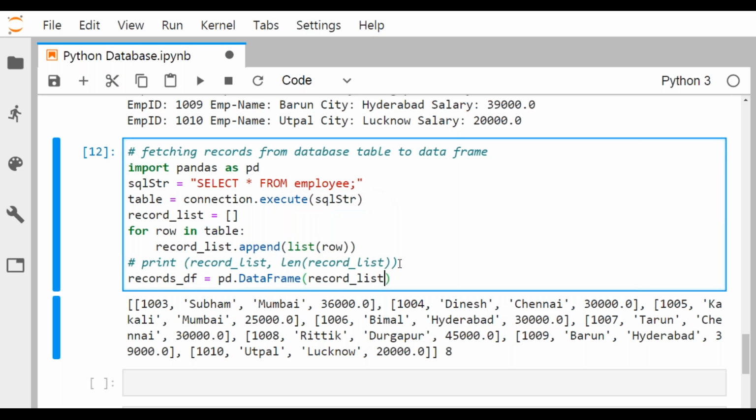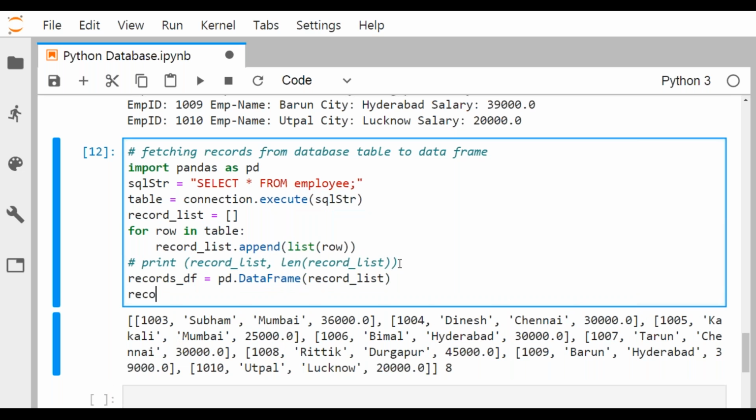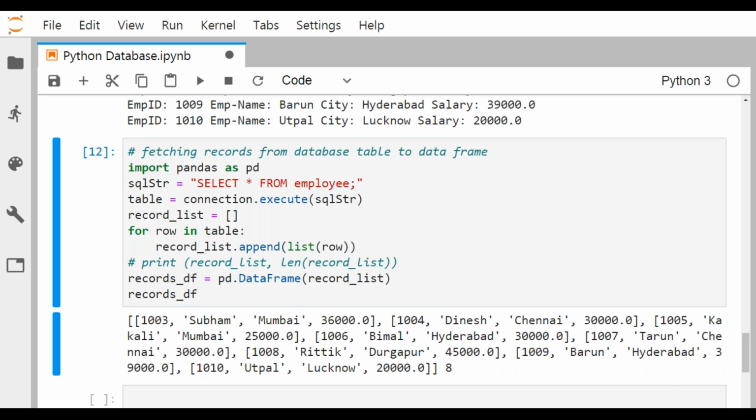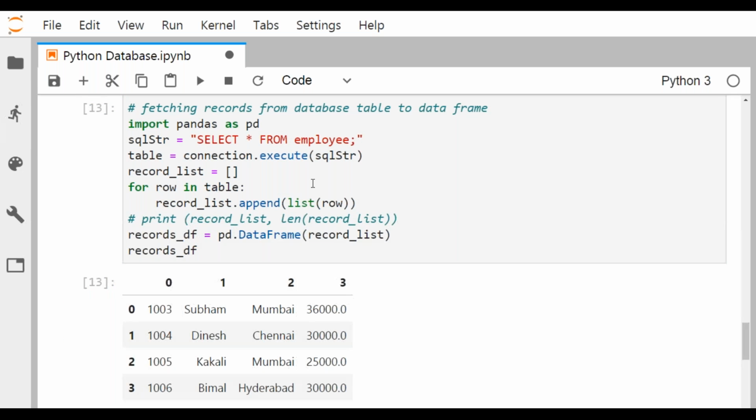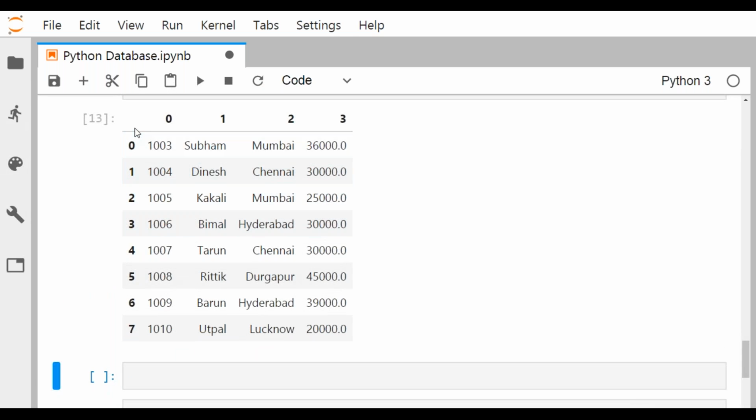So I shall put this record list. So I hope so. Now this data frame is going to get printed with 8 records. See, it is getting printed with the 8 records. You can find the data set has got printed with 8 records. I think you are getting my point. How did I do this?